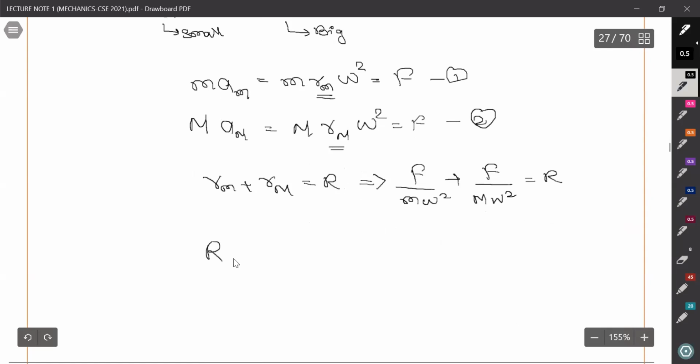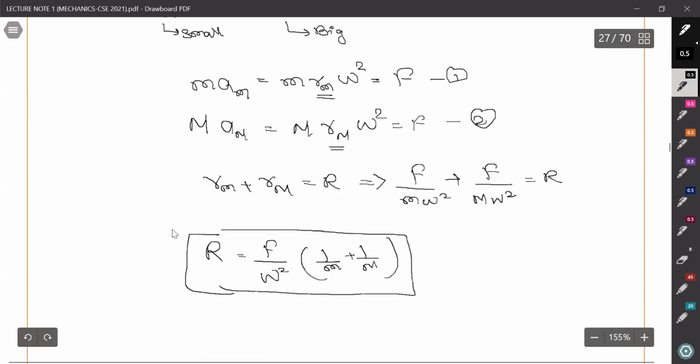So I think we are done. We have derived this thing. Take the F upon omega square common. We will be left with 1 upon M upon 1 upon M. So this we want to conclude.